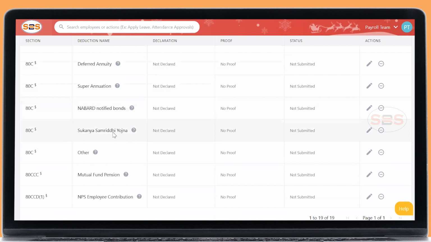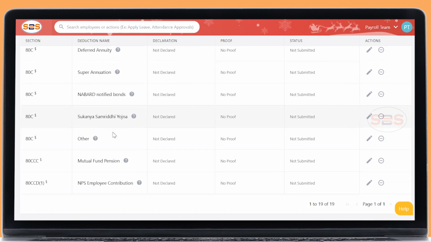The Sukanya Samriddhi Yojana is a post office scheme for only girl children. So you can submit the passbook copy of that post office scheme, plus whatever you have invested in that particular year. You can submit that statement.